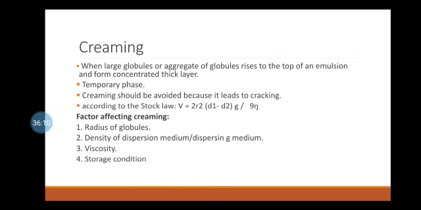Third, viscosity of the dispersion medium. The rate of creaming is inversely proportional to the viscosity of the dispersion medium. The viscosity can be increased by adding tragacanth and methyl cellulose, but too much viscosity is undesirable because it may become difficult to disperse the material which has settled at the bottom. Moreover, it is difficult to pour the emulsion from the container.